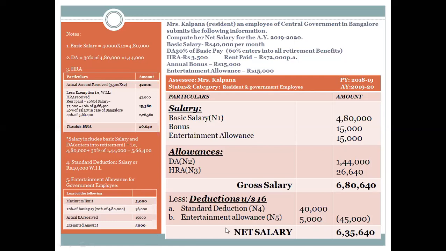So I've taken the deduction relating to entertainment allowance as 5,000, and adding it, the total deduction is 45,000. This 45,000 I'm going to deduct from gross salary to arrive at net salary. This is basically how a simple problem on income from salary will look.